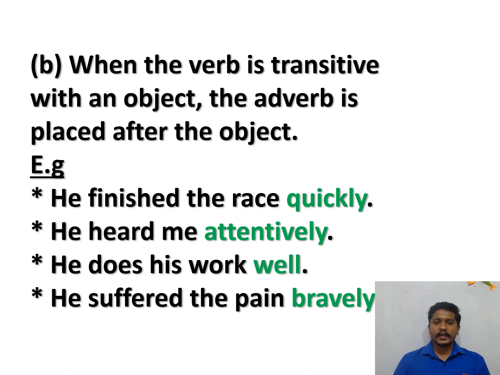Now the second idea about the position of adverbs. When the verb is transitive with an object, the adverb is placed after the object. So remember, transitive verb means what? The verb which requires an object to complete the sentence. So these verbs require objects. Whenever we are using a transitive verb, just keep the adverb after the object.